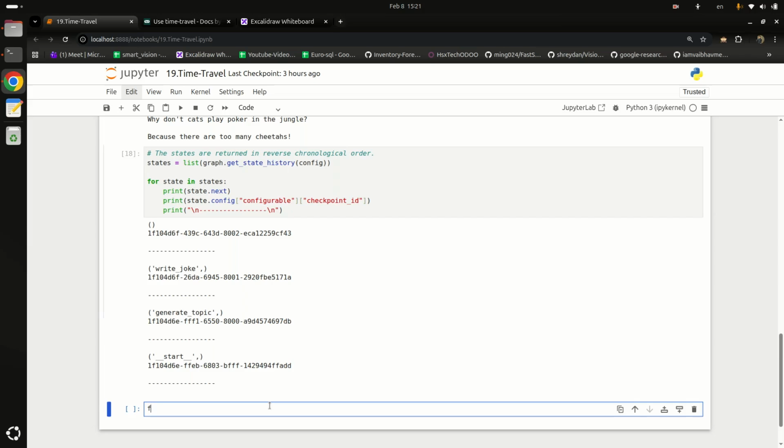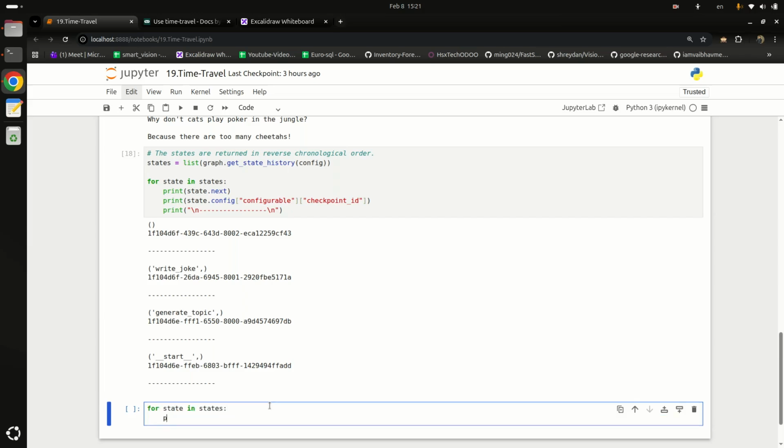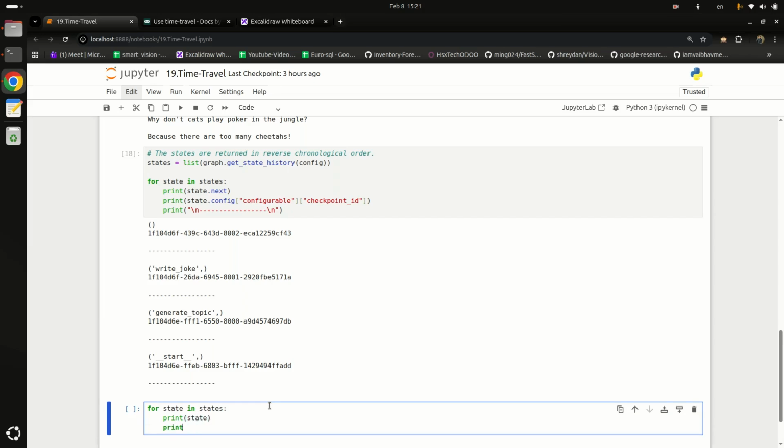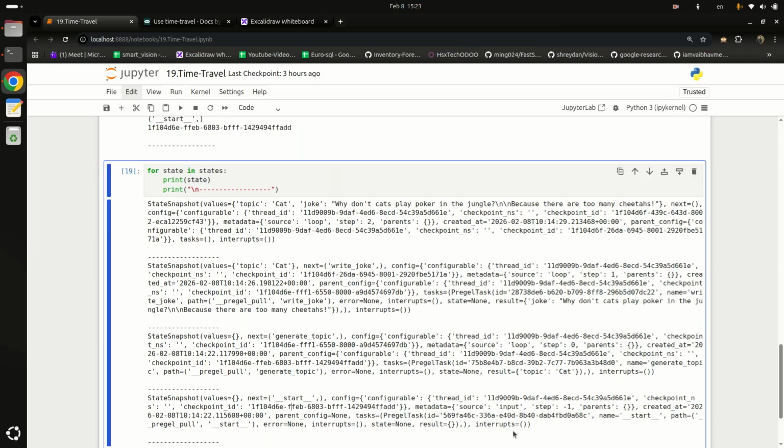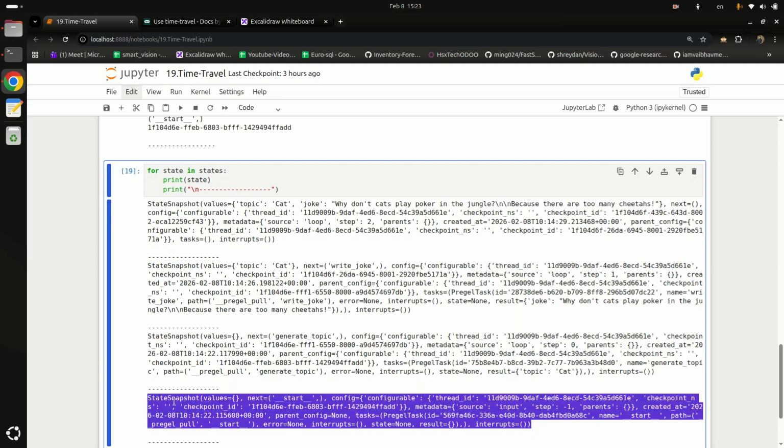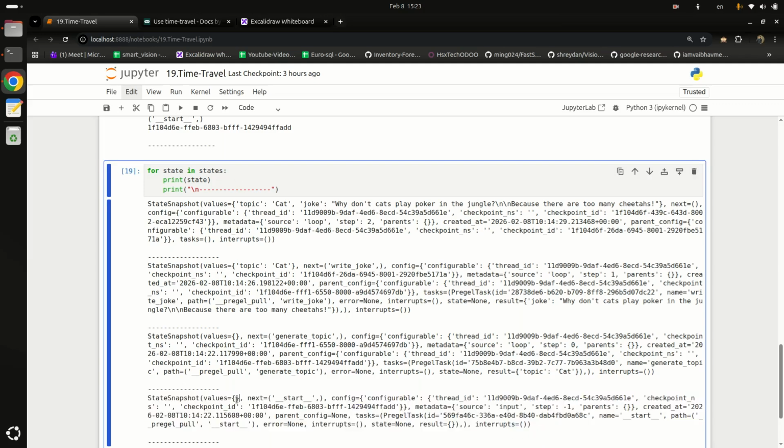Now let's print the state. I am saying for state in states, print state, and I will also say print \n. It is the state when our LangGraph was initialized the first time. The values are empty and next is start, meaning the next task is to execute the start node.